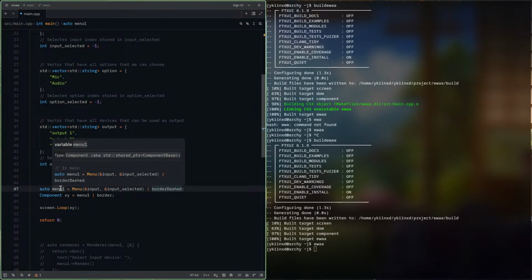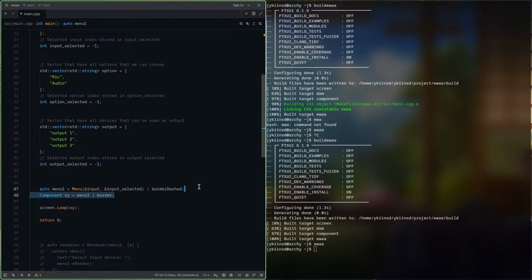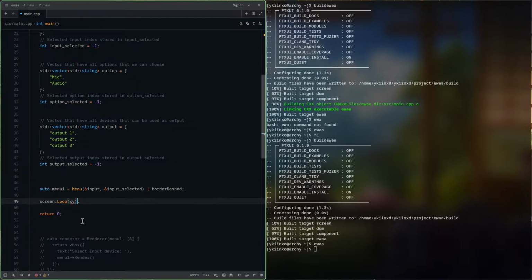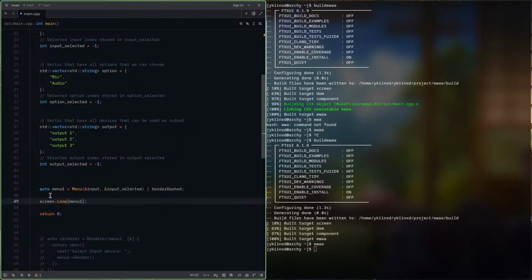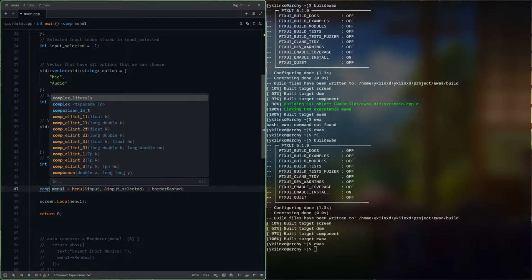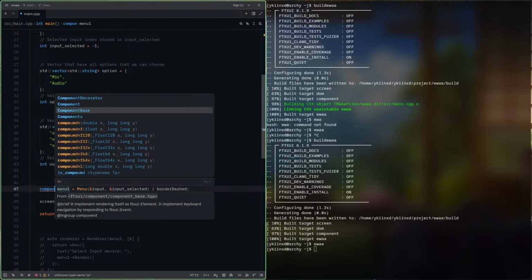What's the data type of this menu? It is also a component only. So I will delete this part, and instead of xy, I'm going to write menu one directly, since we know the data type of menu one will be component.